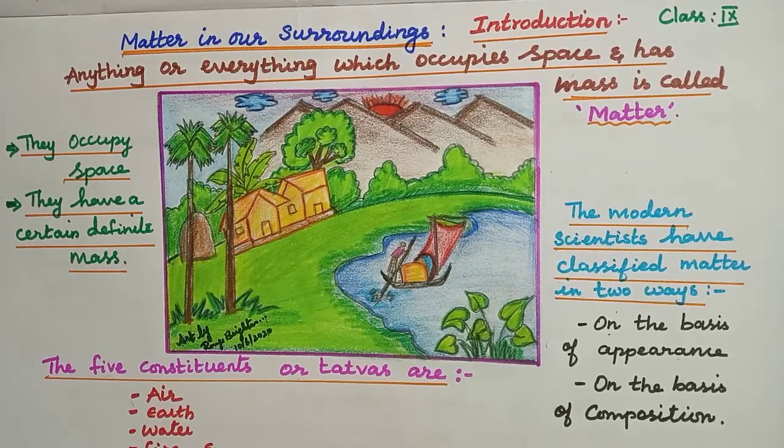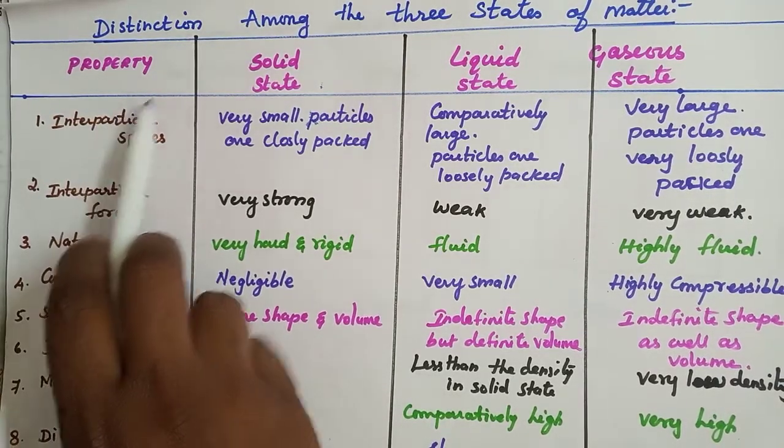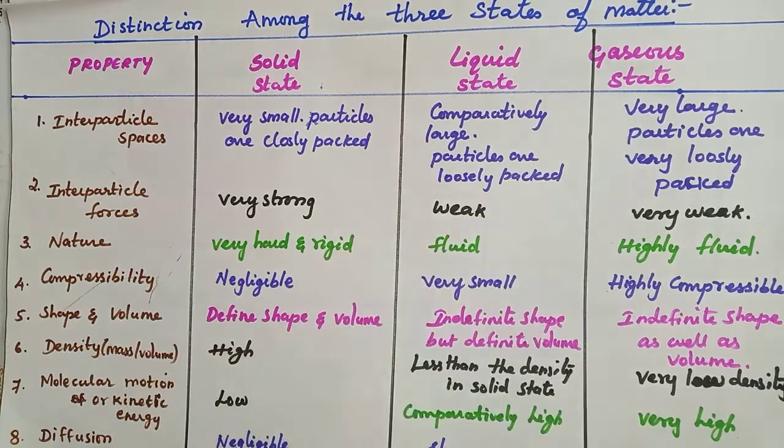Last class we read about states of matter. We have three states of matter: solid state, liquid state and gaseous state. Today we are going to see the differences, or distinction, among the three states of matter: solid state, liquid state and gaseous state. So here, property: solid, liquid and gaseous.